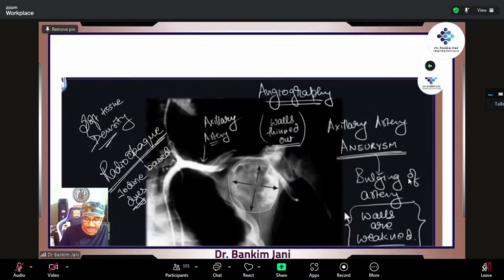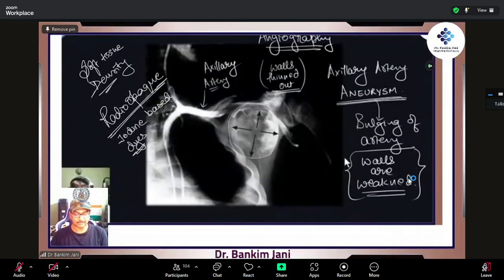Because the blood is pumped out at the rate of 5 liters per minute, if there is more than 20% blood loss, that means more than 1 liter, then the person dies. So these are some of the cases which are of importance. This patient is like a ticking time bomb and should be going for surgery. Achha. So this is what is called the aneurysm, axillary artery aneurysm. It is bulging of the arteries, the walls are weakened.